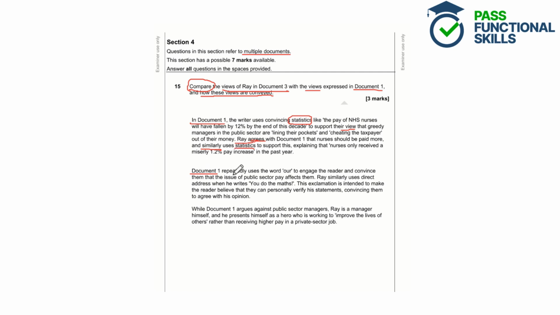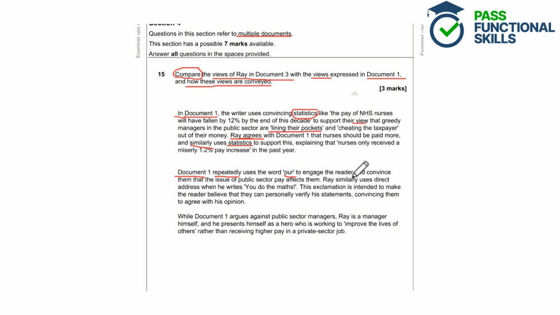Then the student has gone on to identify another method, so repeatedly uses the word our, to engage the reader and convince them that the issue of the public sector pay affects them personally.